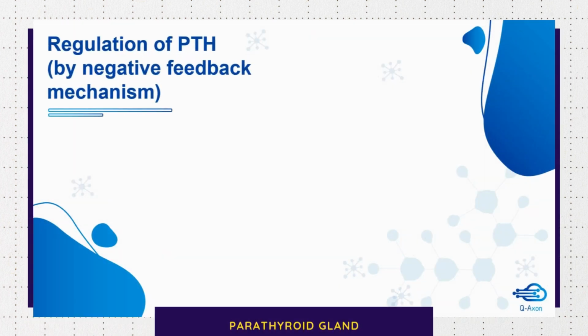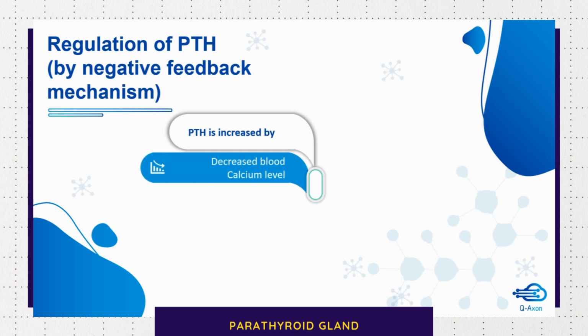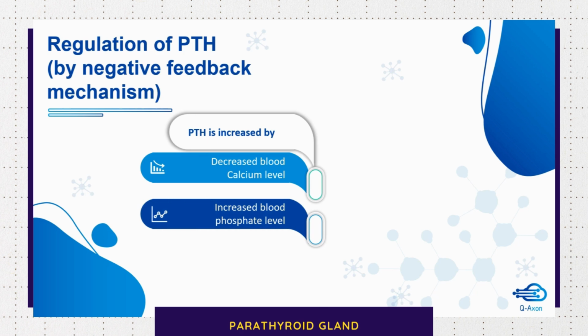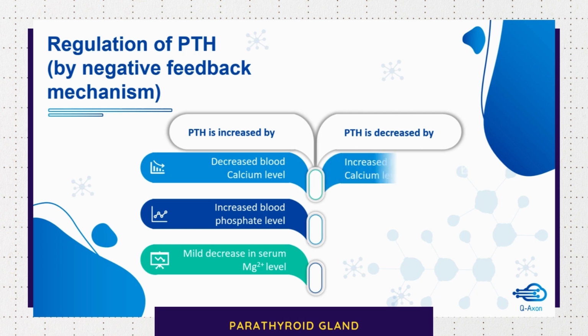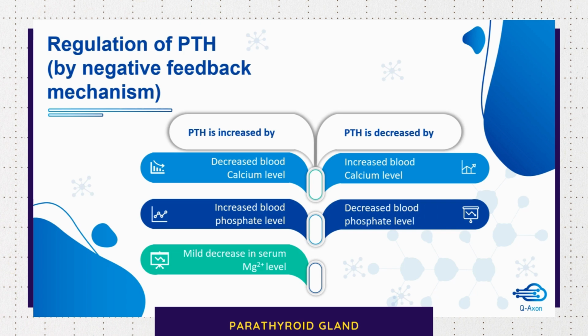Parathyroid hormone is regulated by negative feedback mechanism. Parathormone secretion is increased by decreased blood calcium level, increased blood phosphate level, mild decrease in serum magnesium level. Its secretion can be decreased by increased blood calcium level, decreased blood phosphate level, and severe decrease in serum magnesium level.